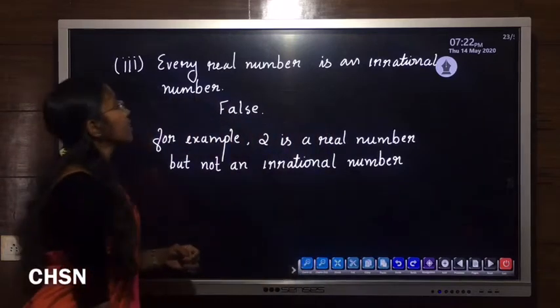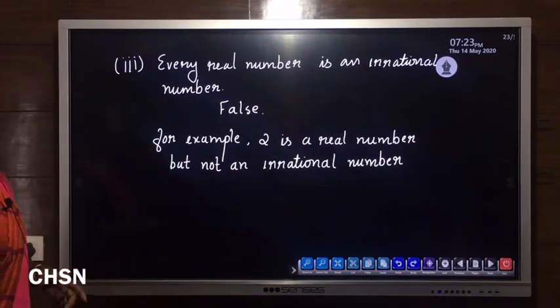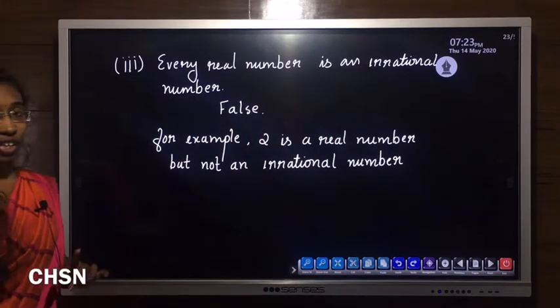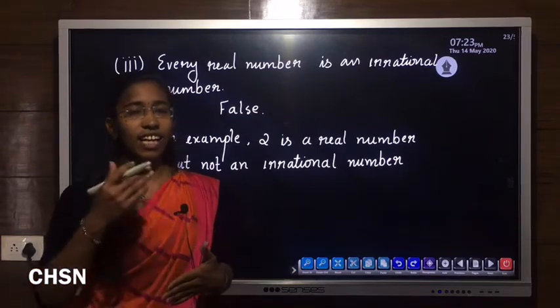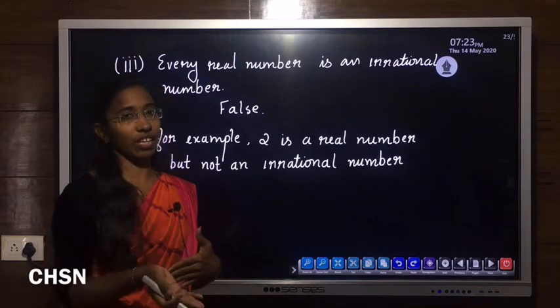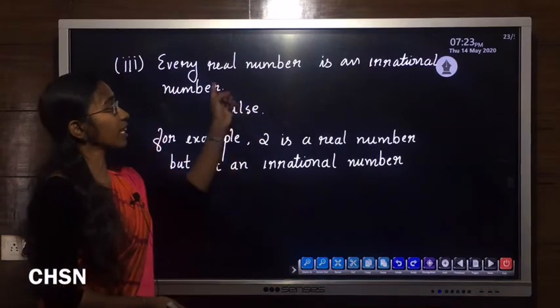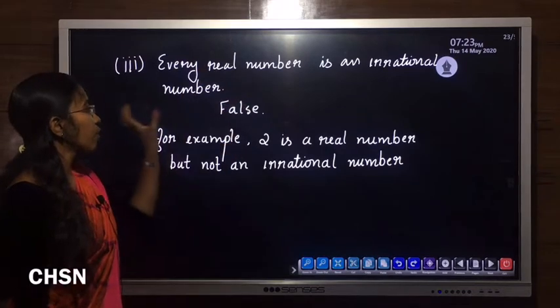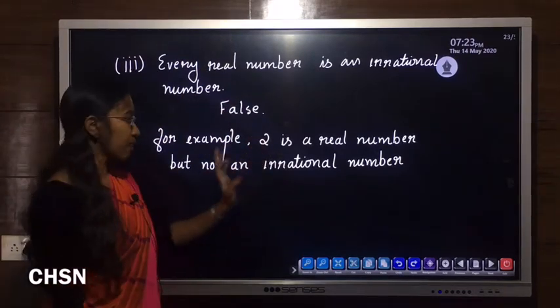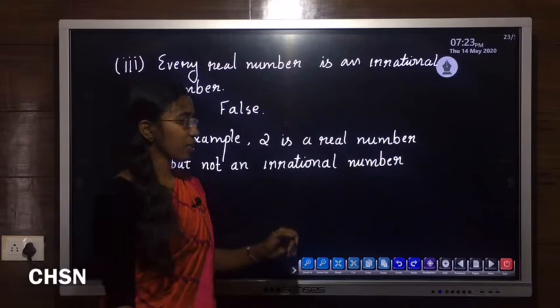Our third part, every real number is an irrational number. Real number means a collection of rational and irrational numbers. So here our statement, every real number is an irrational number, is false. For example, 2 is a real number, but that is not an irrational number.